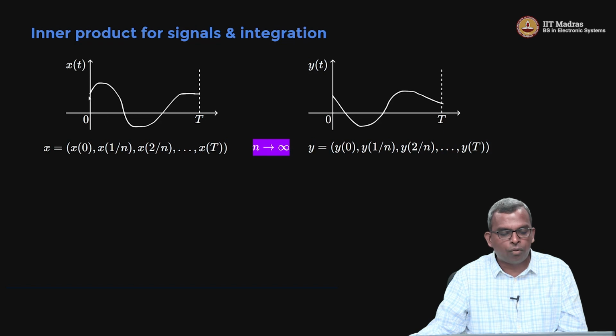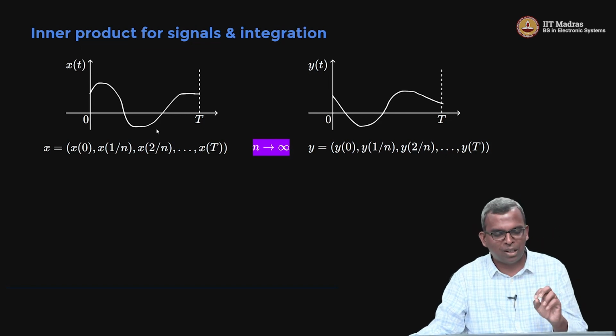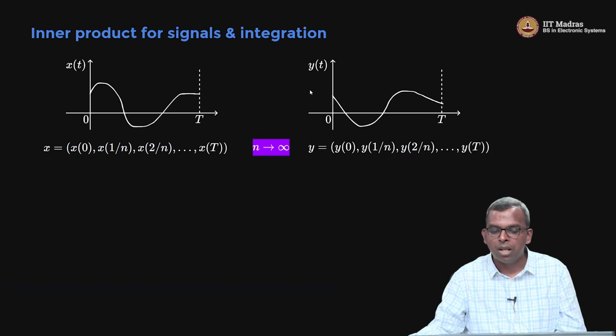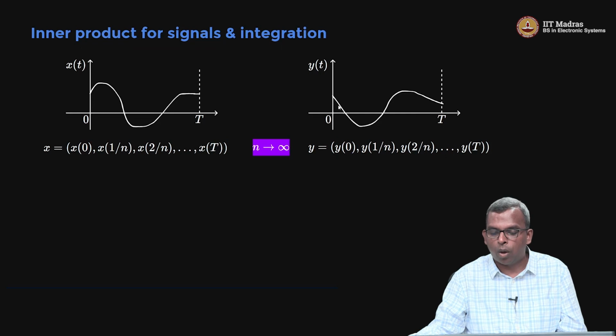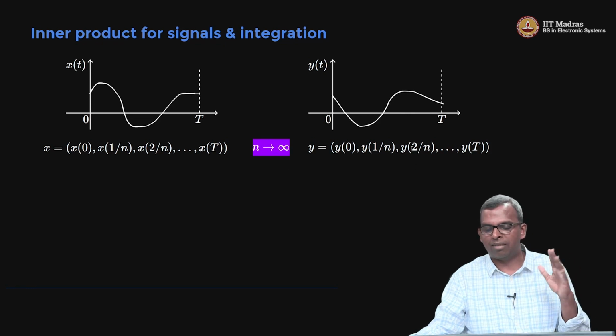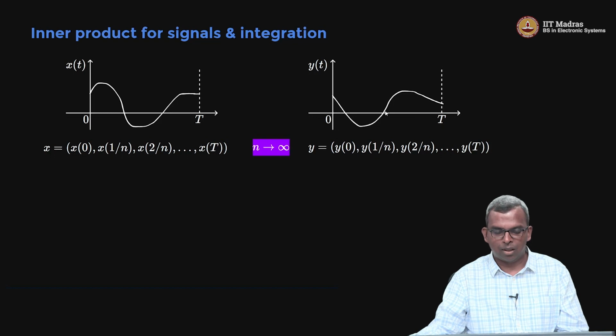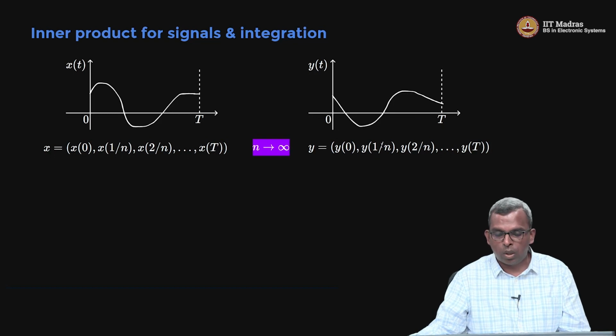So we've been thinking of this signal by sampling. We are thinking of this as being represented by some sequence, and n is going to go to infinity. That's one way in which we are thinking about it. Of course, we can think of this whole thing as a vector itself. It's possible, but I'm trying to build up some intuition to get towards the inner product. So you have y of t here, and y of t also you can sample down like this with n samples, and let n go to infinity, and you can get a vector which maybe represents the signal closely. Now, if you think of these two, I know how to do inner product for this.